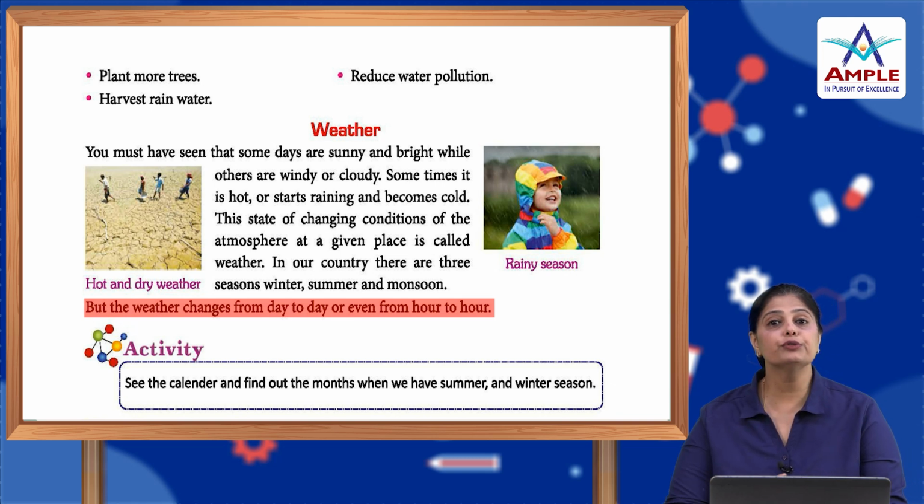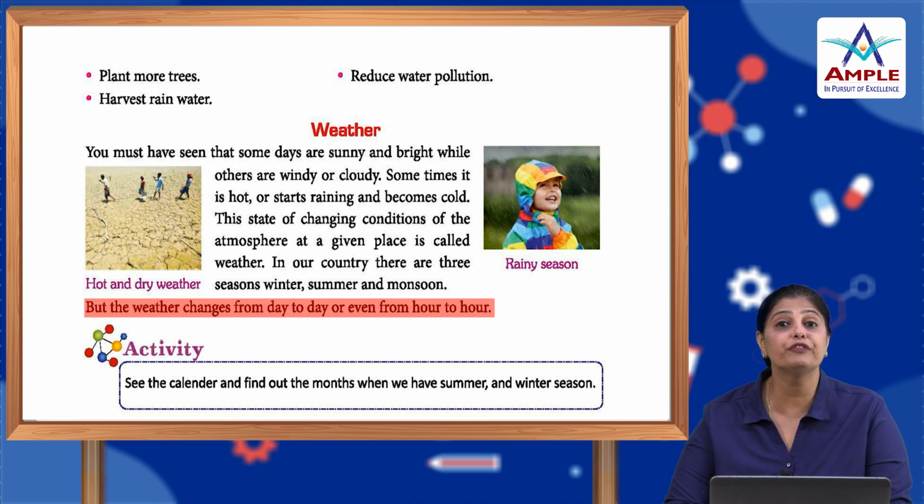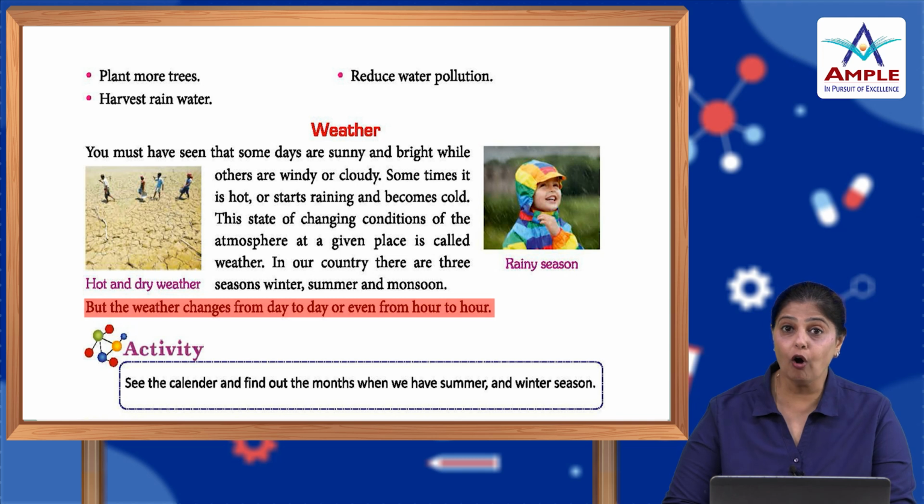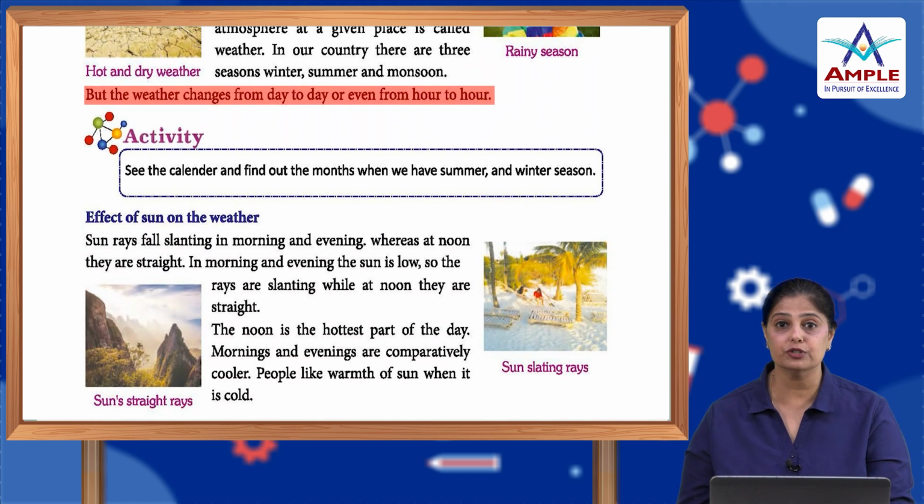So we are experiencing 3 different types of feelings: the feeling of being hot, the feeling when the rain starts pouring, which is pleasant, and at night it becomes cool. So the weather changes from day to day. It can change from hour to hour also.